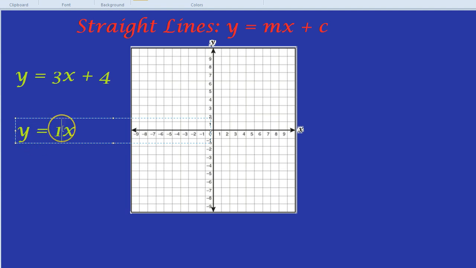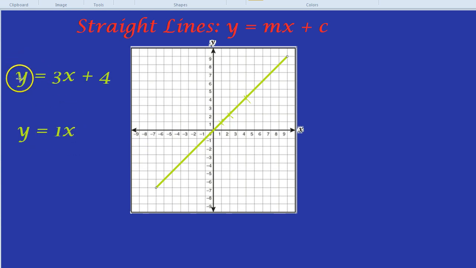Why is that interesting? Well, we can actually draw that on our grid. If x is 1, y is 1. If x is 2, y is 2. If x is 4, y is 4. So what we end up with is a slope like this and a lovely line going along. Now that line is incredibly interesting for many different reasons, and it can explain many different real life phenomena. And we get all of that just from this simple equation y equals x, or y equals 1x.